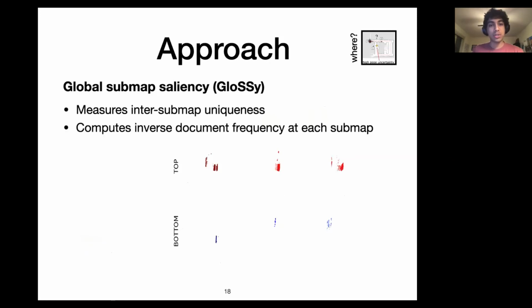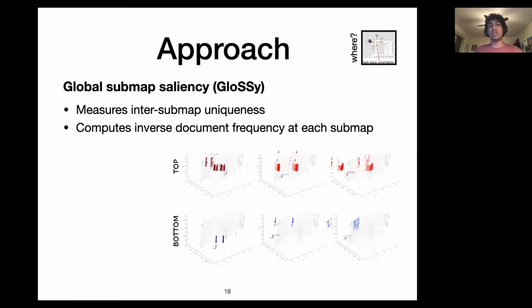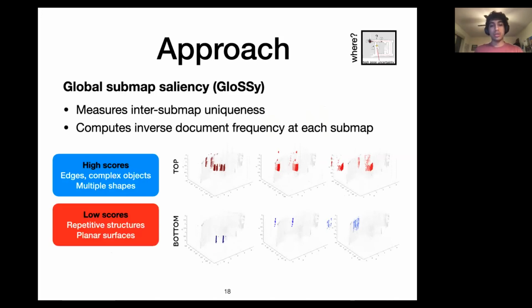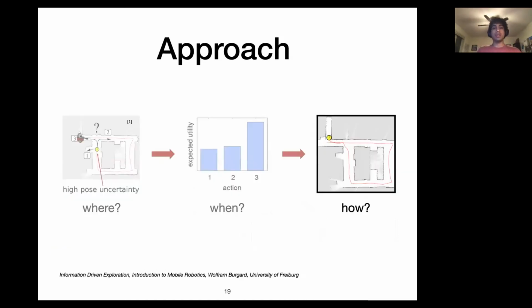We then draw from statistics, where we measure the inter-submap uniqueness of all the points. And here we compute what we call inverse document frequency, which we normalize to a ratio of 0 to 1, where 0 means lower scores, which are often seen in the environment, and higher means rare and good. As a sanity check, we first look at the top and bottom measurements that we have, and we see that high scores pertain to edges and complex objects in the environment, which are easily discernible, and low scores are repetitive patterns and structures. So we have good places to revisit.